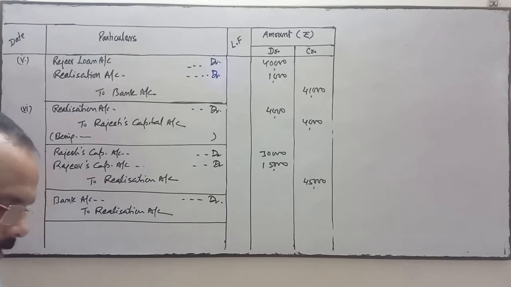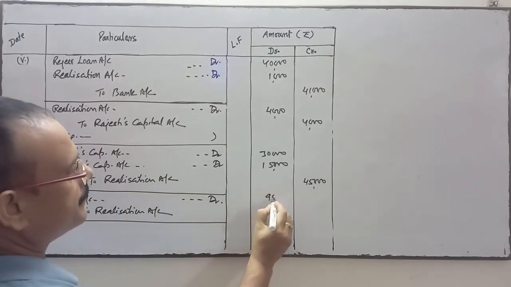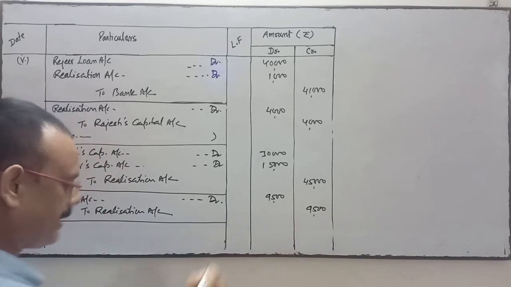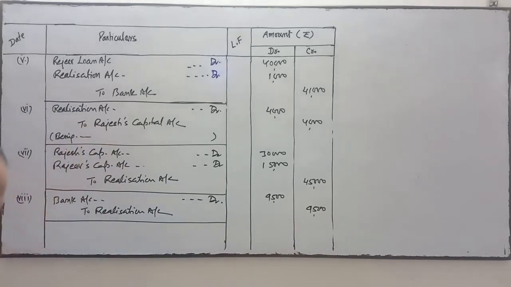A debtor whose debts rupees 10,000 was written off completely in the books paid rupees 9,500. So we'll do the entry with the 9,500. Now a bills receivable of rupees 3,000 discounted with the bank was dishonored by its acceptor, and the same had to be met by the firm.